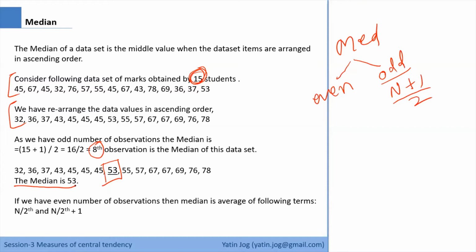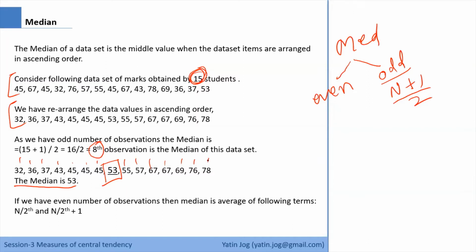So if I count the number of observations before 53, I have 1, 2, 3, 4, 5, 6, and 7 observations. Similarly, if I count the number of observations after 53, I have 1, 2, 3, 4, 5, 6, 7 observations. That means 53 as a central point is dividing my data set into two equal parts. Now this data division method is very important, and there are a lot of other use cases of this.